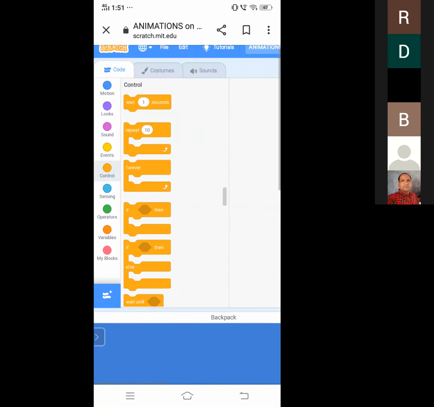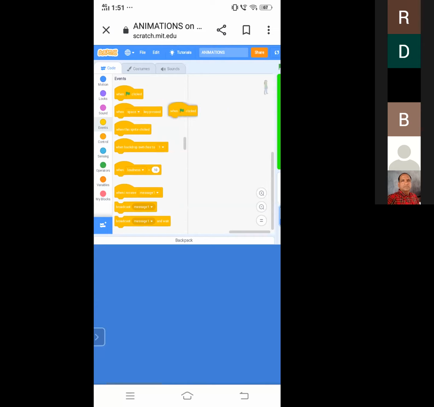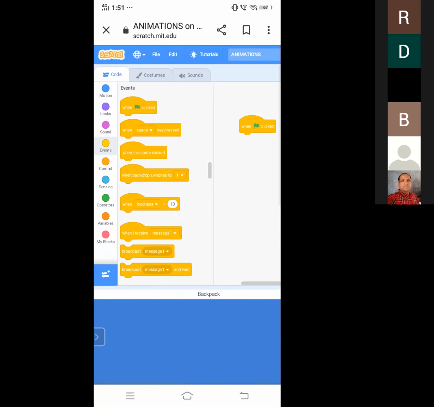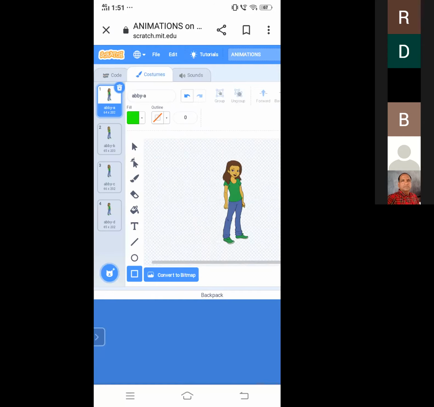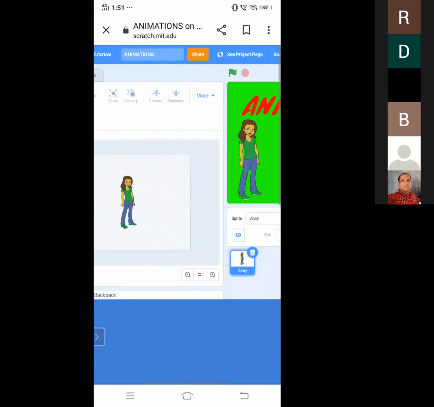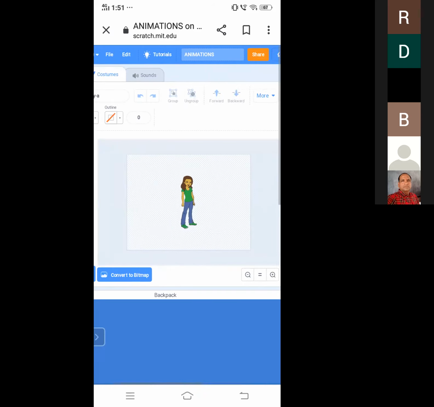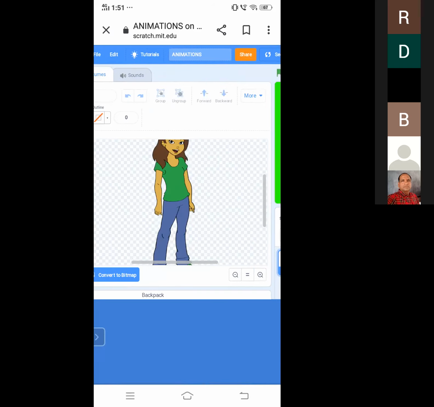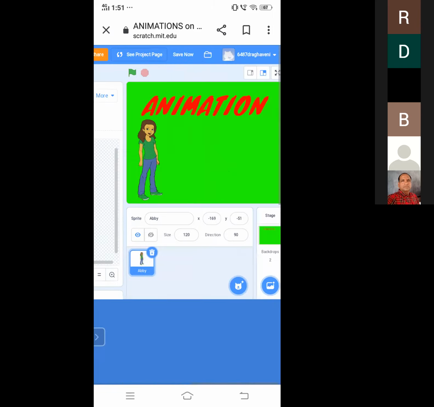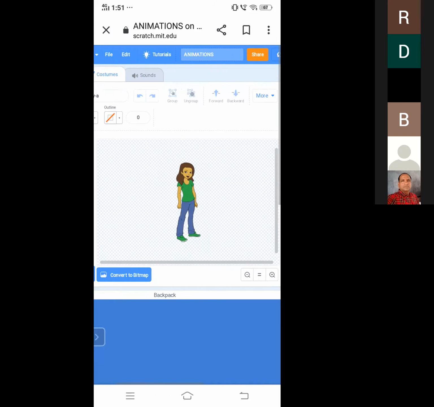At first, the important note is to use the event block. Now I want to give movement to the girl. At first, go to costumes. There are different types of costumes for this girl. Costume 1, 2, 3, 4. So there are 4 costumes for this girl. Costumes are nothing but the girl's movements.